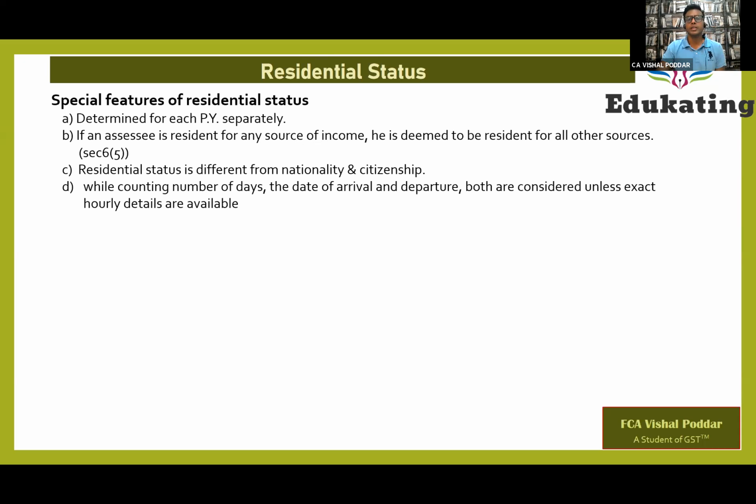We will find out how many days you were present in India in total during the year. Once your days cross the given criteria, which we are going to study, you are resident. And once you are resident, you are treated as a resident for all sources of income. We do not determine residential status for each income. We determine residential status for each person. That is the meaning.